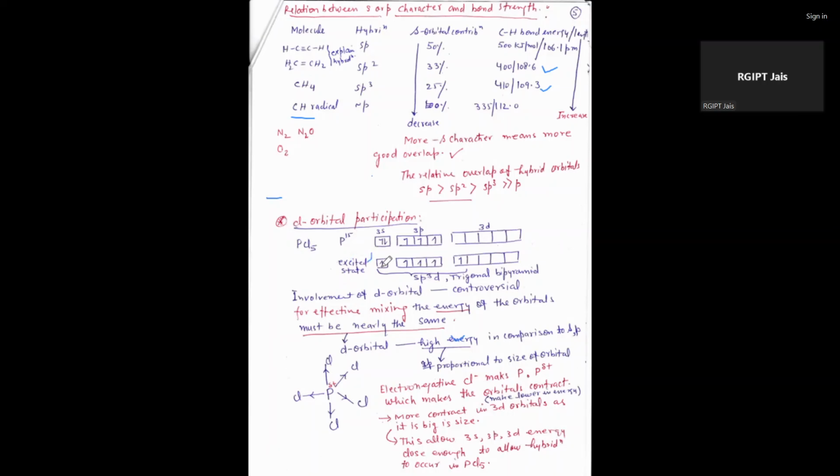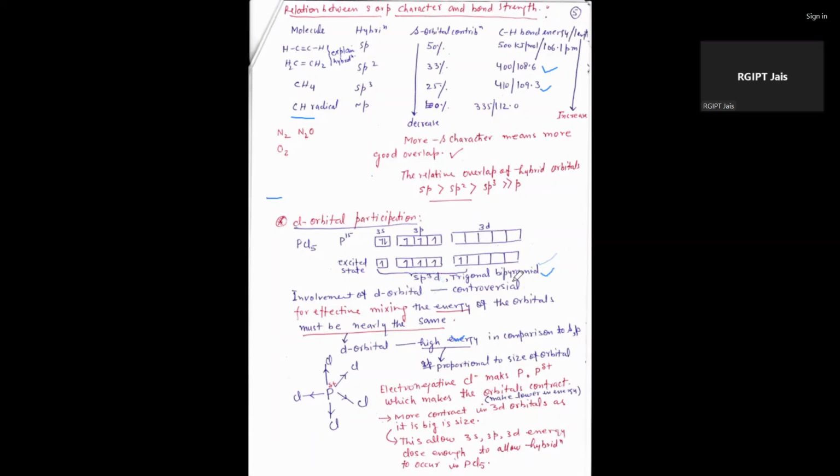Equal energy means that s is transferred to p and that p is transferred to d. Here the s contribution is 1, 3 p contributed and 1 d contributed. That's why the structure in this case is trigonal bipyramidal.